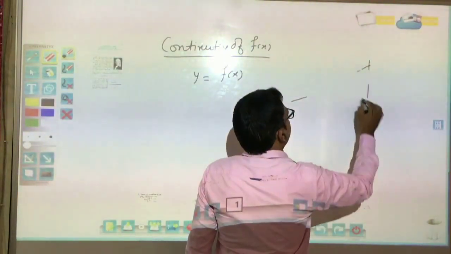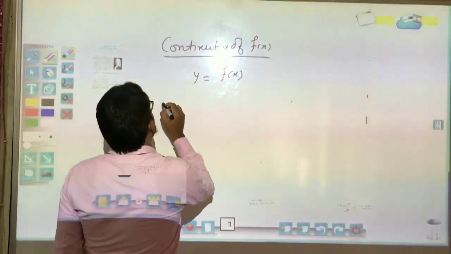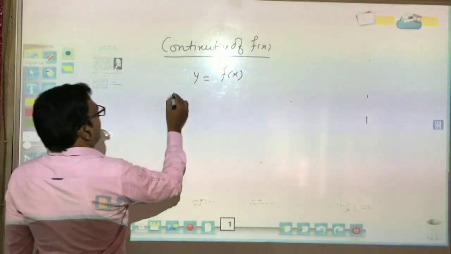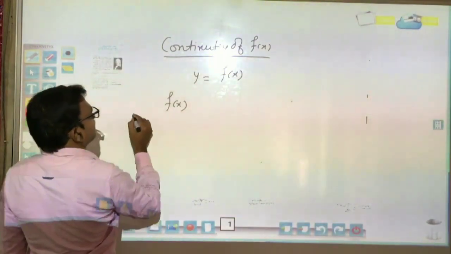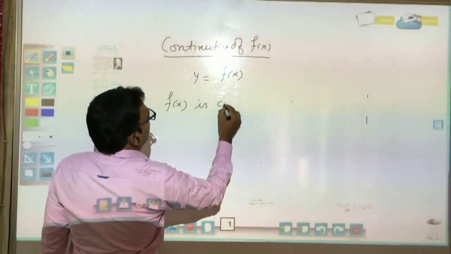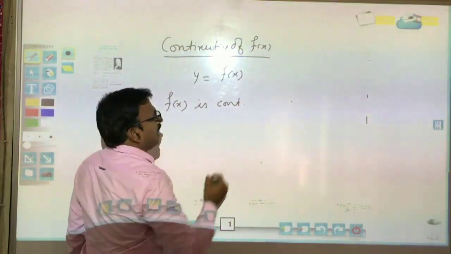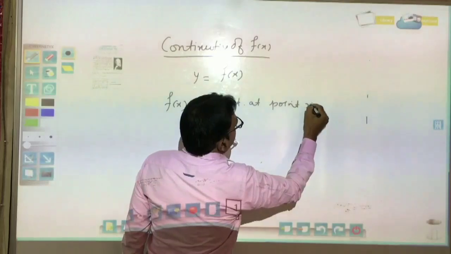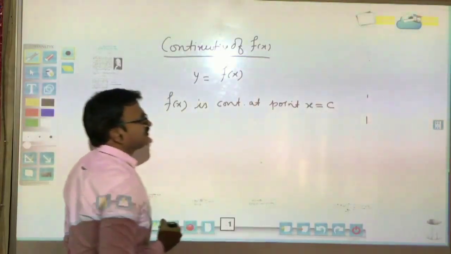Now, what is the continuity of function? So first we will write that the function f(x) is continuous at point x equal to c.